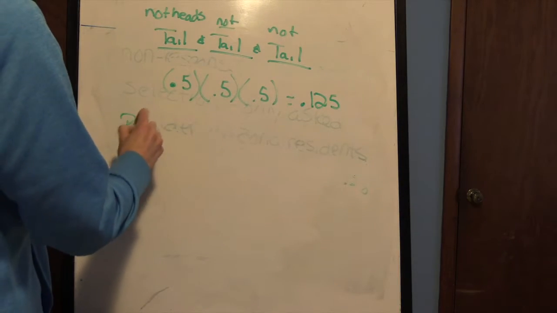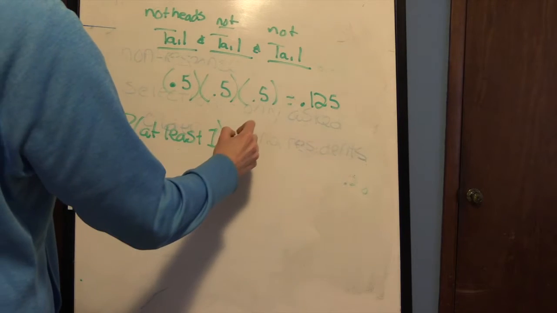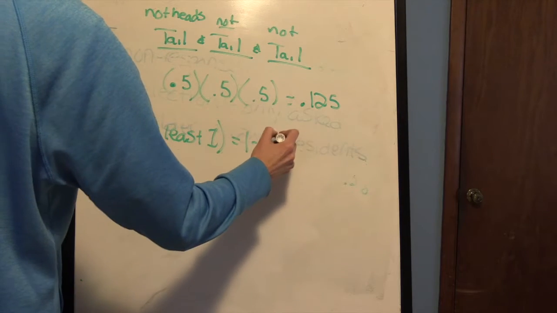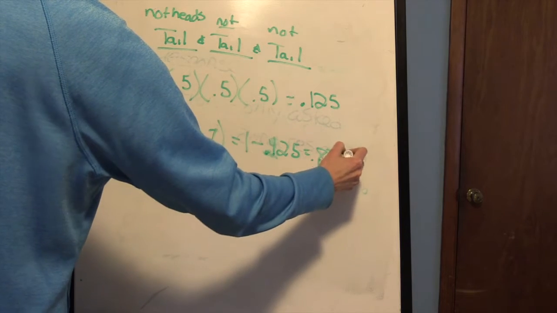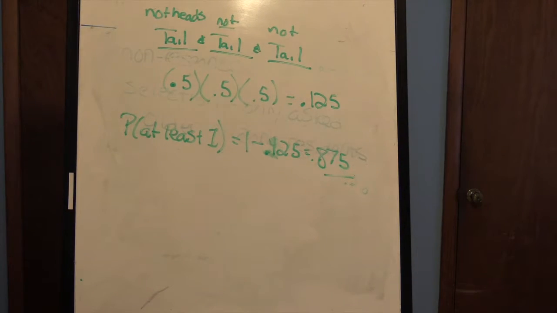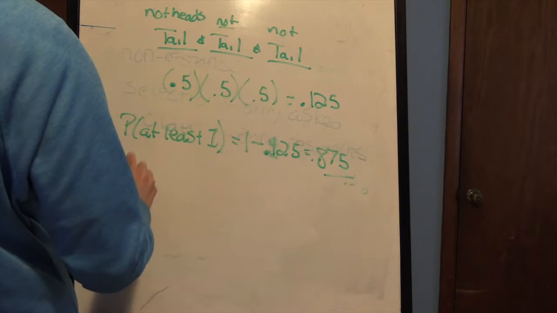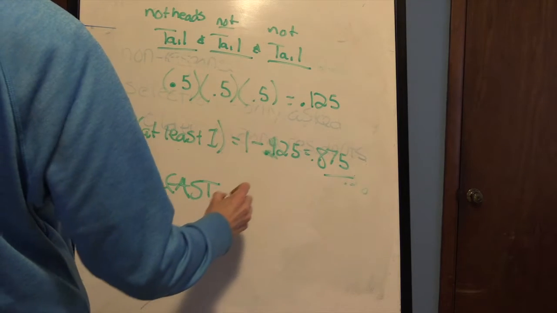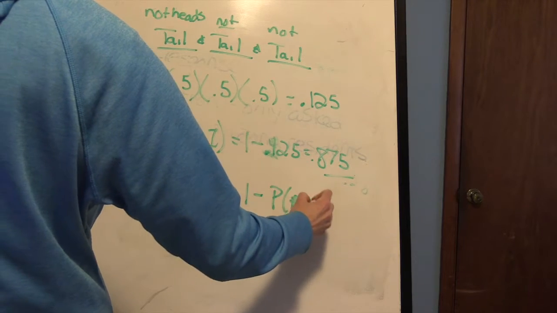So the probability that at least one is 1 minus 0.125, and that's equal to 0.875. Okay, 0.875. So again, on the test, when you see at least, all right, you're going to do 1 minus the probability of none.